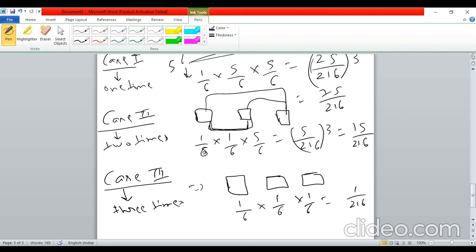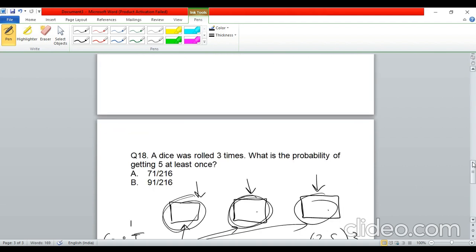So what will be the total probability? Just add all these 3 cases. So 75/216 plus 15/216 plus 1/216. So this will come out to be 91/216. So I think this was there in one of the options, and I can remember only 2 options. So I think this should be the answer for this one.